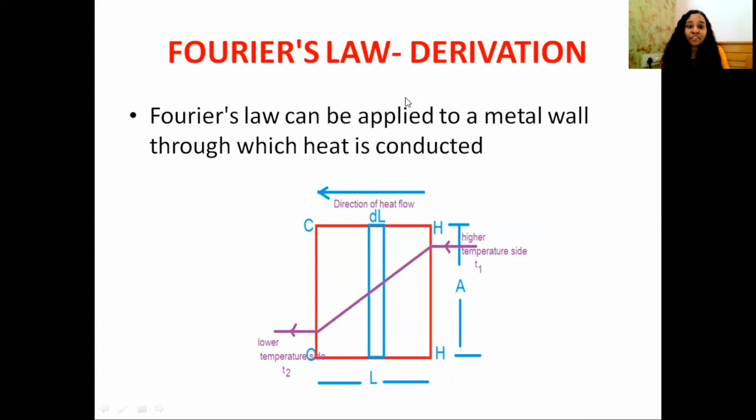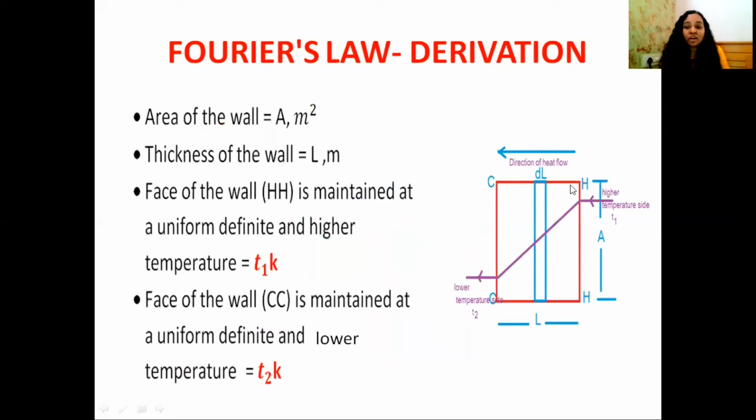Now let's see the derivation of Fourier's law. Fourier's law can be applied to a metal wall through which heat is conducting. So this is our metal wall, and this metal wall has area A square meter and thickness L meter, and this is the length of path of flow.